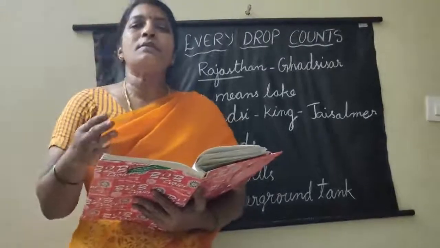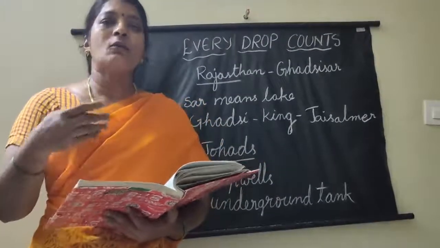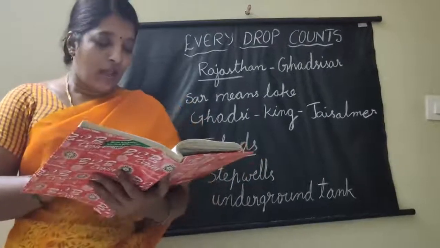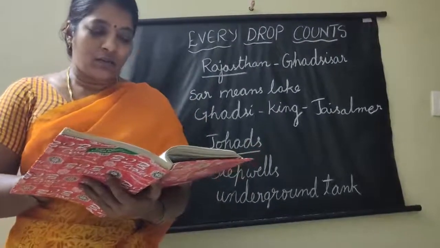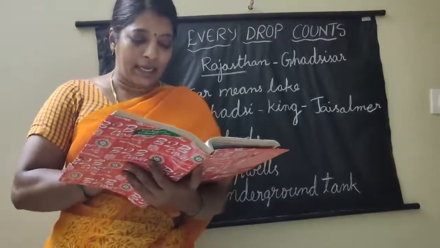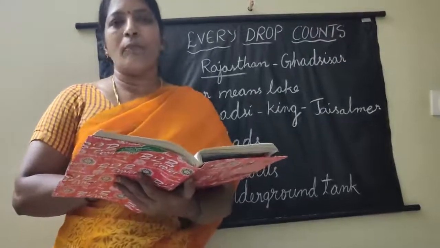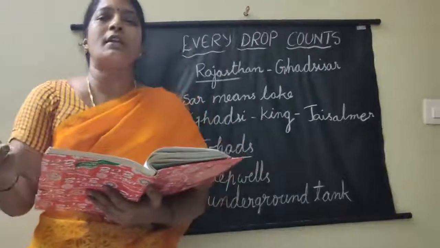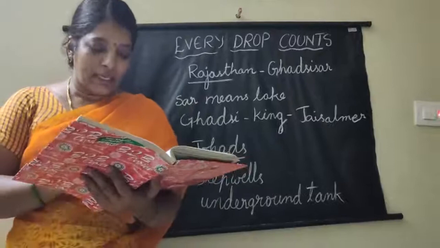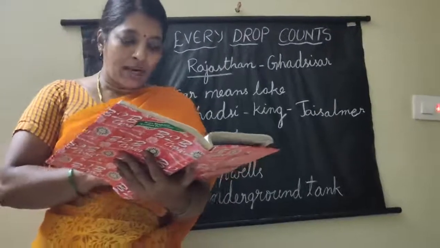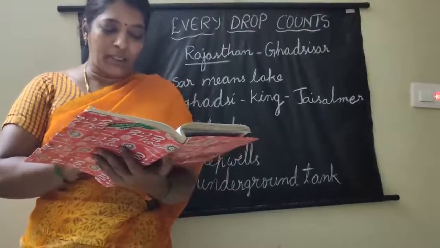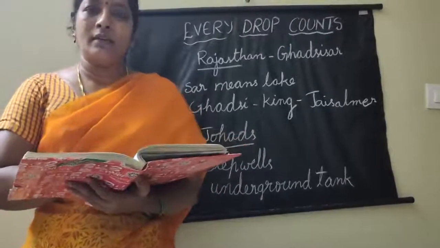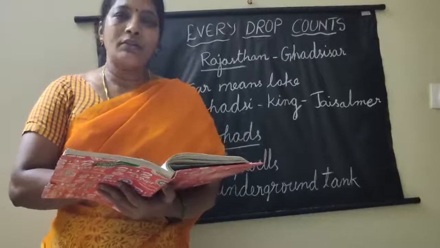And what are the customs and traditions that belong to this water? Suppose here one image has been given, and in that picture people got water from every lake and step well. At the same time people made some customs and traditions which are related to water, and we will discuss them. See here, one lady is here, and what is she doing? She is a bride of Uttarakhand. See here, she is a newly married bride. She reached that village.